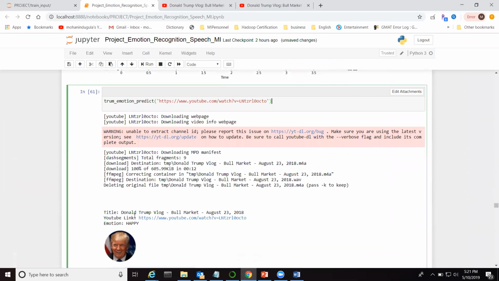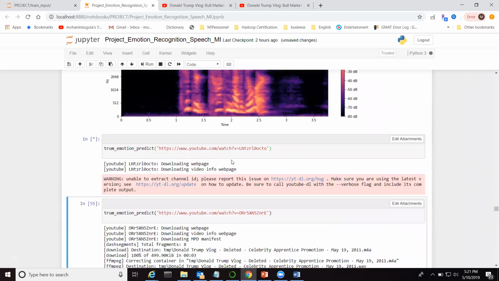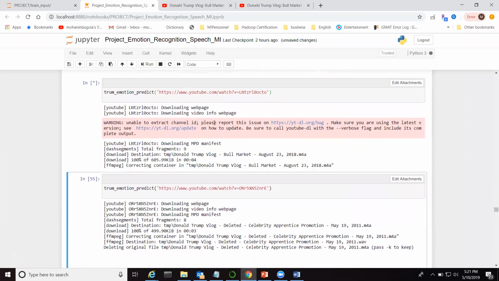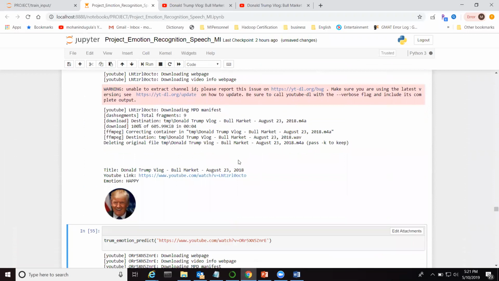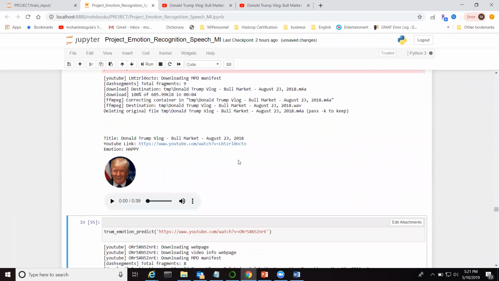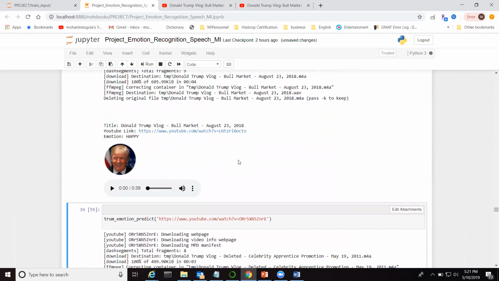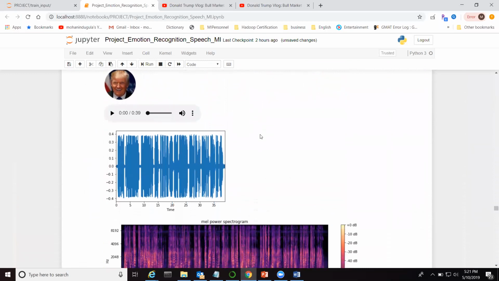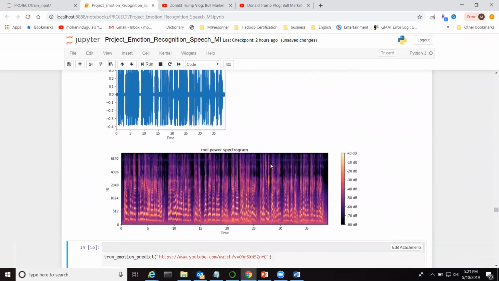Let's consider first that he's happy, with the emotion happy, and this is the YouTube link I selected. I'm giving it to the model, let's run this. Now the model is downloading the file from YouTube and converting it into audio, then generating the MFCC array, then giving it as input to the model and predicting. So the model is predicting from this speech that Trump is very happy on this topic. And here you can see the wave diagram and MEL power spectrogram.